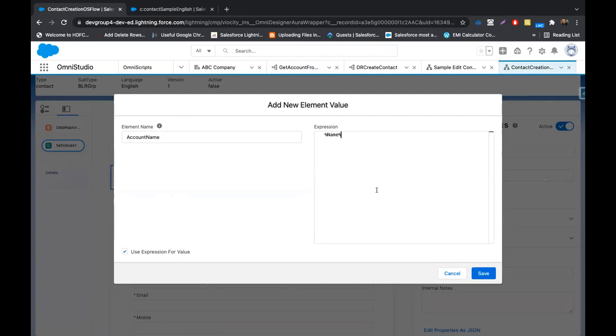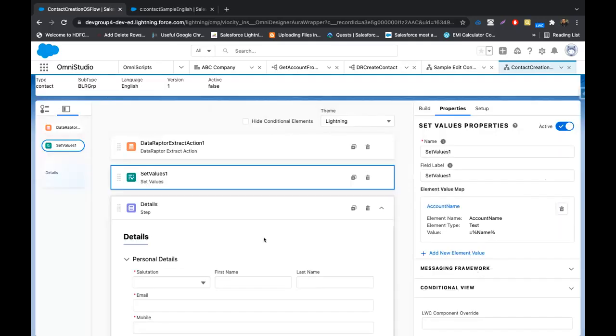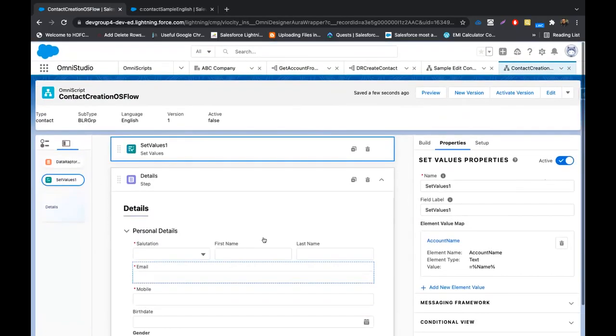Any expression binding that happens in OmniScript, if we have got any data from the data raptor and we want to use that as a value in our OmniScript, always goes with this ampersand. To read the value, we have to use this ampersand on both sides and then the variable name. That's how we read the value in the OmniScript. So if you see, we are ready to go here.